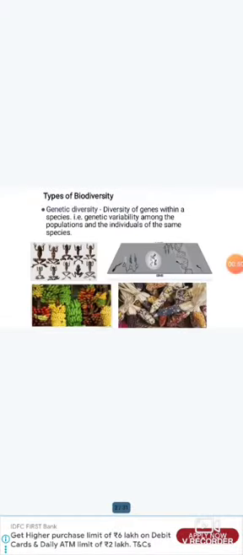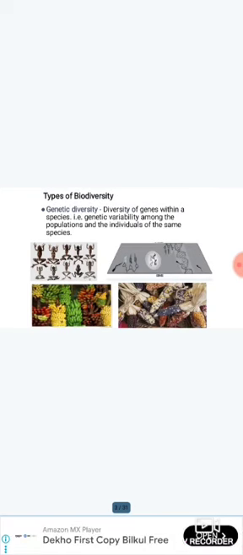How many types of biodiversity are there? Biodiversity is of three types: genetic diversity, ecosystem diversity, and species diversity. At first, genetic diversity. Diversity of genes within a species is known as genetic diversity. It becomes between the many varieties of plants and animals.